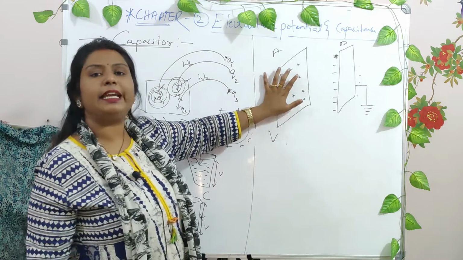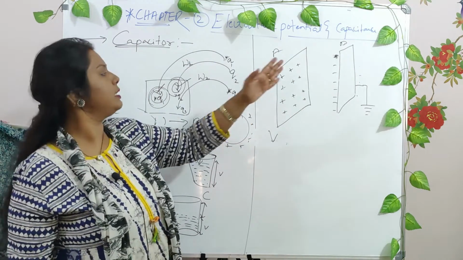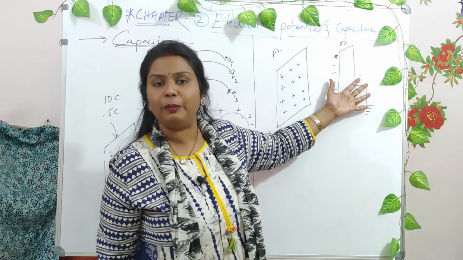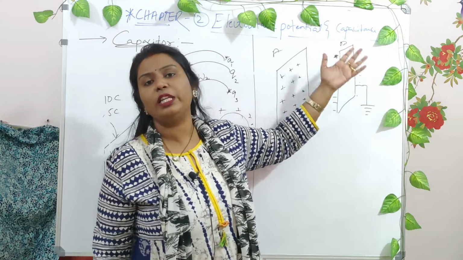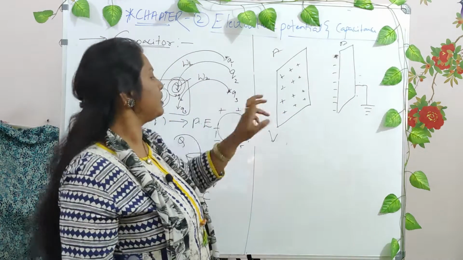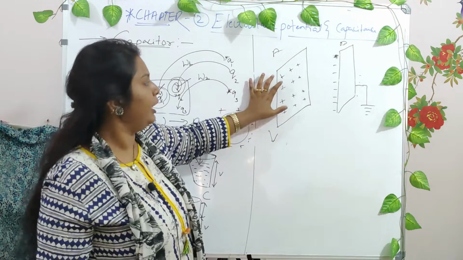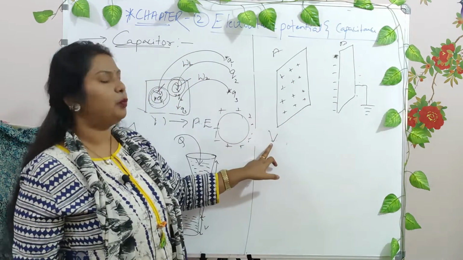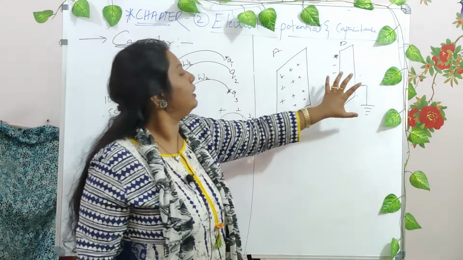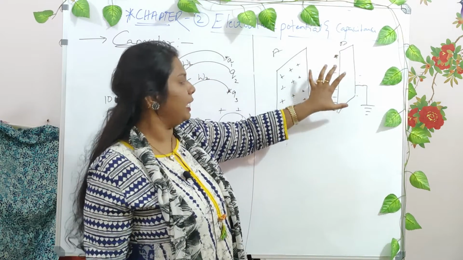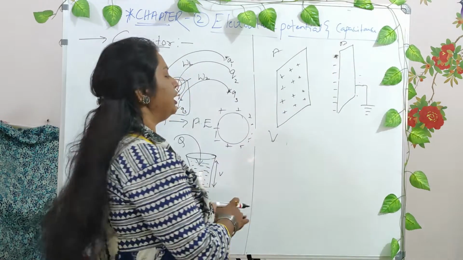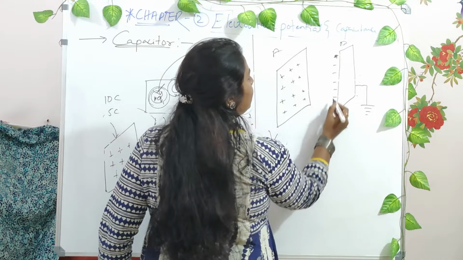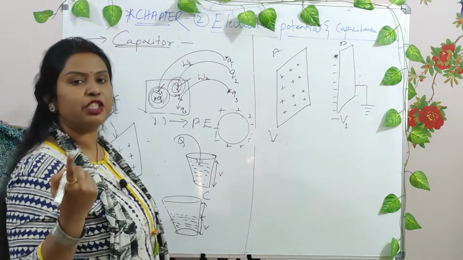The potential created in plate A will be positive. Why? Because it consists of only positive charges, right? And the potential on plate B will be negative. Why? Because it consists only of negative charges, right? And hence the potential of plate A, when this was not available, when it was single, was a potential V, right? Now when another body, plate B, is kept, what is the potential of this? It is minus V1. Why is it minus? Because the potential is because of the negative charges, right?